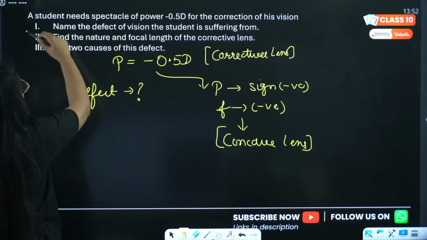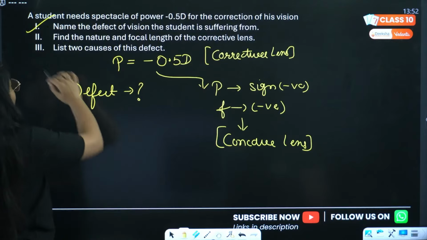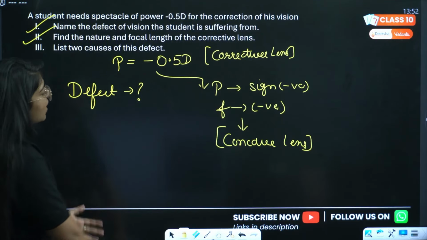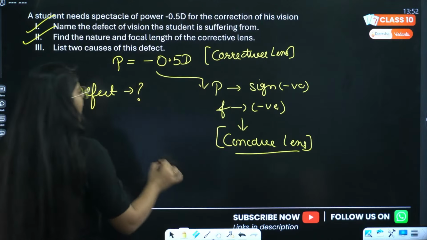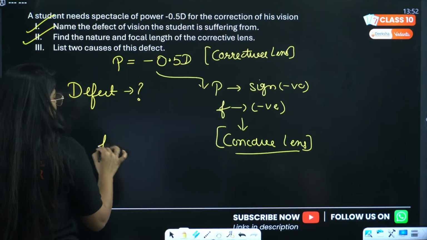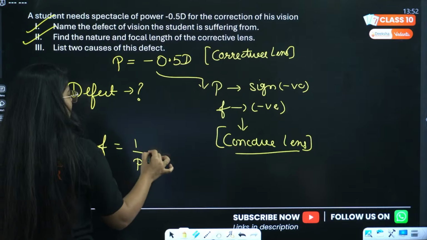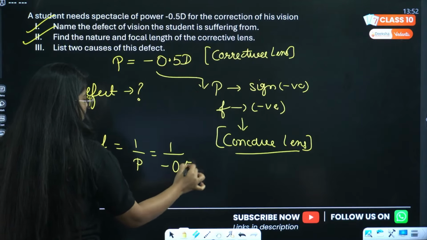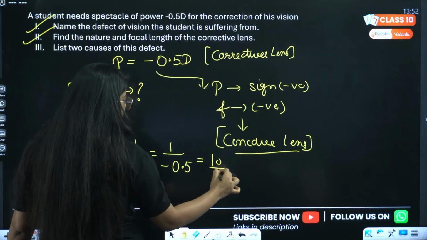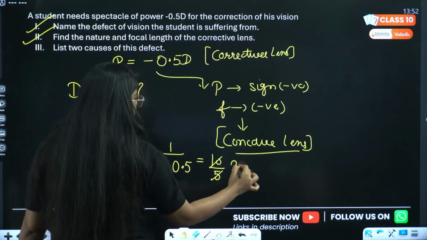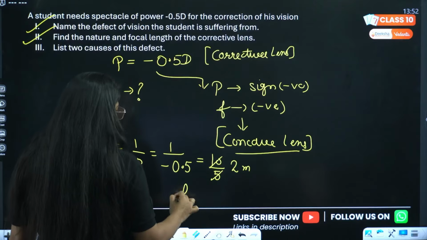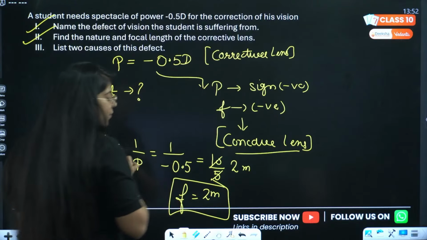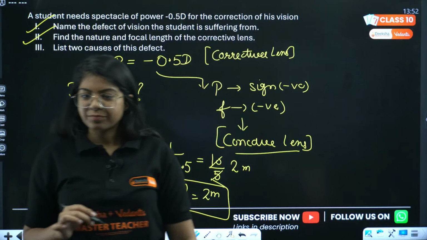Now, find the nature and focal length of the corrective lens. Nature is concave lens. And how will you find the focal length? That is simply 1 by power. Power is 0.5 but negative, minus 0.5. So that will be 10 by 5, that is 2 meters. Remember, the focal length is in meters here because power is in diopter. Done.